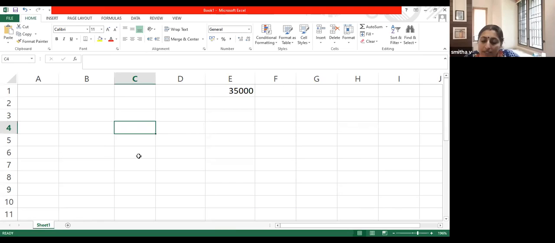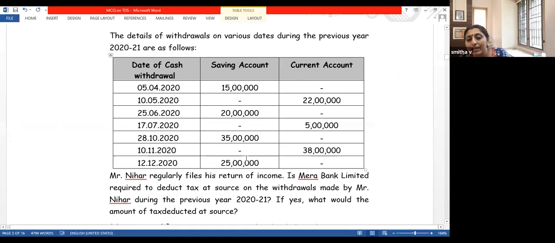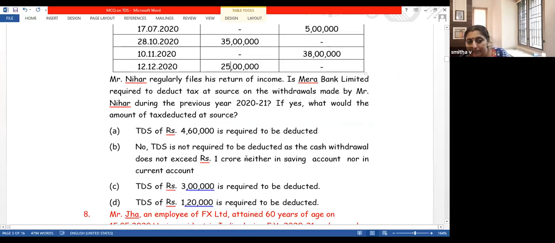So on the 60 lakhs, you have to deduct at 2%. See, that COVID pandemic relief of lower rate of tax is not given here. So 1,20,000 is the answer. 1,20,000 is required to be deducted.